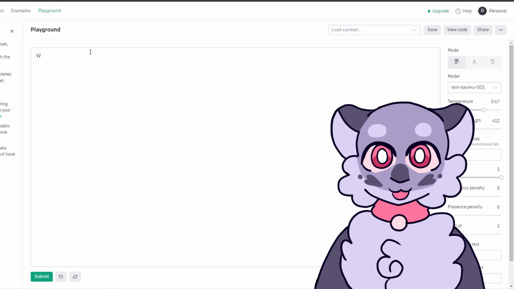Okay, here's a new one that I just came up with. Write a script for a nature documentary centering around the Skywings from the Wings of Fire book series. And of course, I'm going to turn the temperature way down on that. Temperature to around 0.3? Yep.